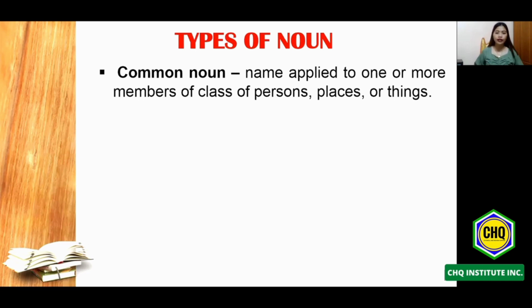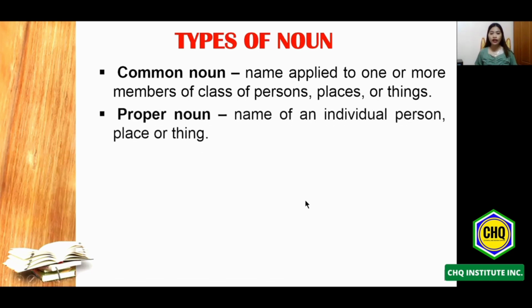So common noun and pangalang pambalana, in a very simple explanation, are the nouns that are general, or nouns that are generic or pangkalahatang pangalan. While when we say proper noun, or in Filipino, pangalang pantangi, it means that these are the name of an individual person, place, or thing.